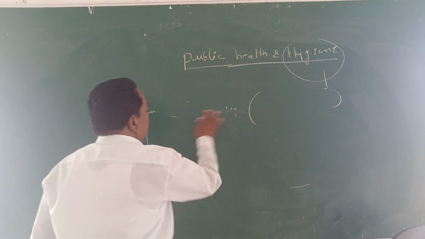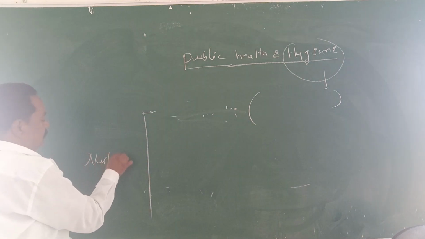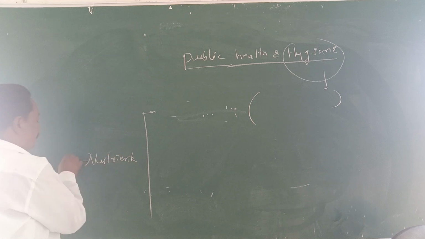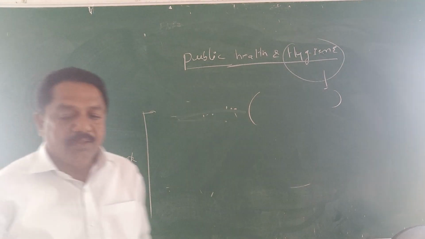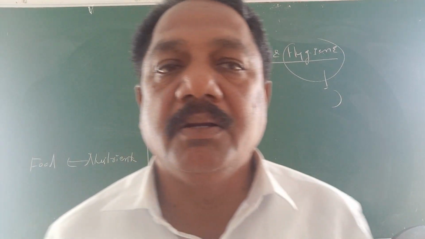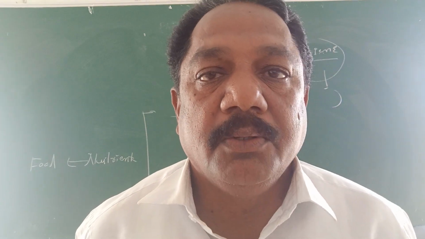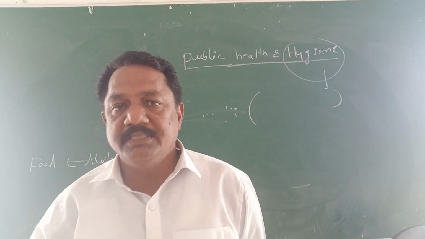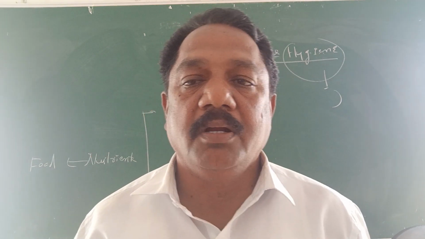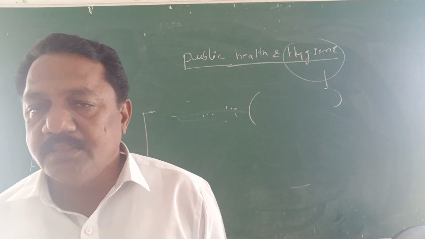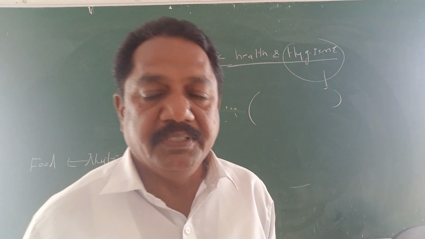So what are the food nutrients? Nutrient means food here. Food is required for good health. Food is a must. If food is not consumed properly, health is also not properly formed or developed, whether mentally, emotionally or physically.